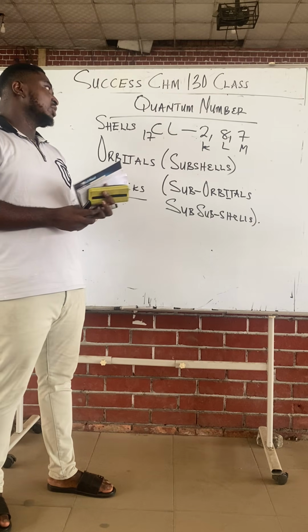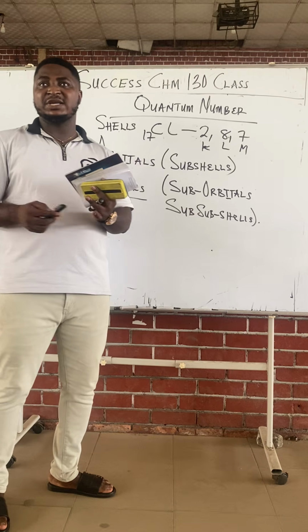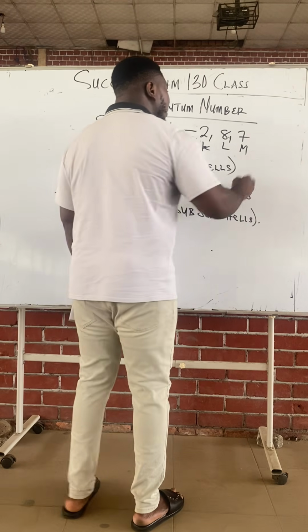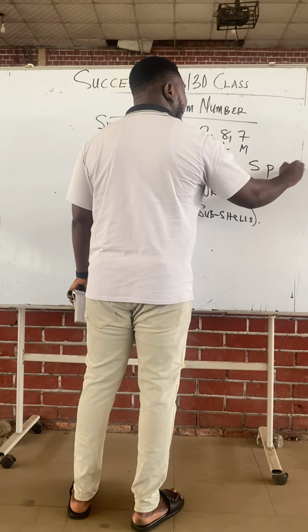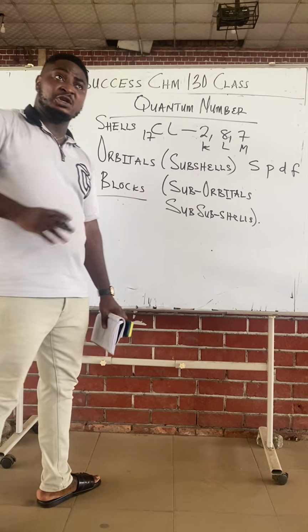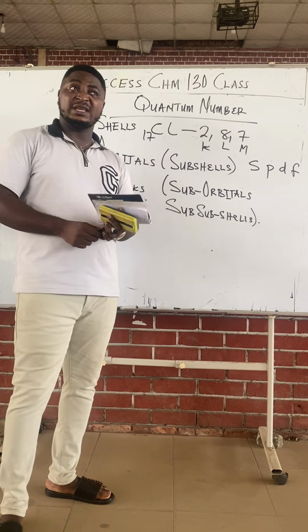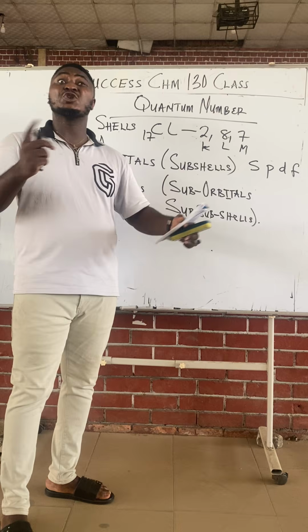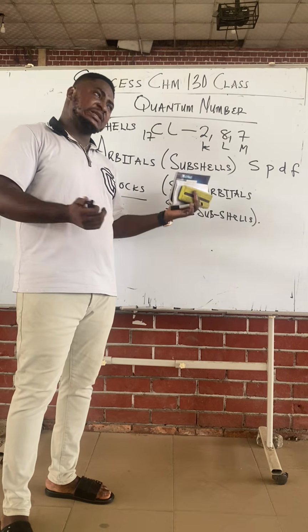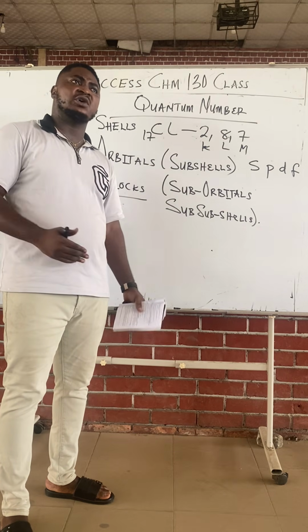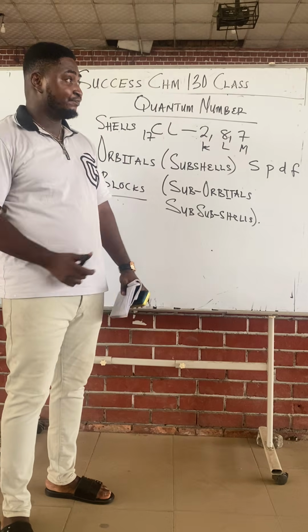Class, in the shell level we have K, L, M, N shells. In the orbital level we have S, P, D, F. We still have G, but for this level we're not introducing G. We have S, P, D, F, just like in shells we have K up to O shell. But as usual, different stages of knowledge require different exposure.